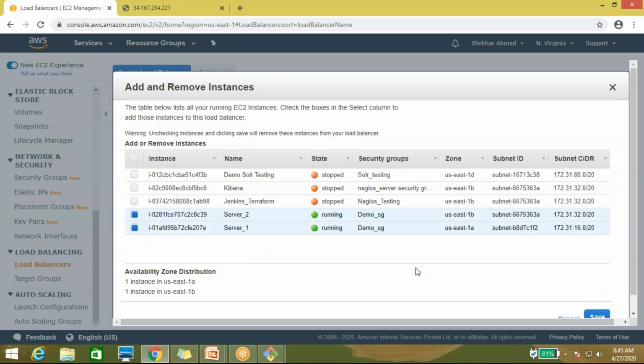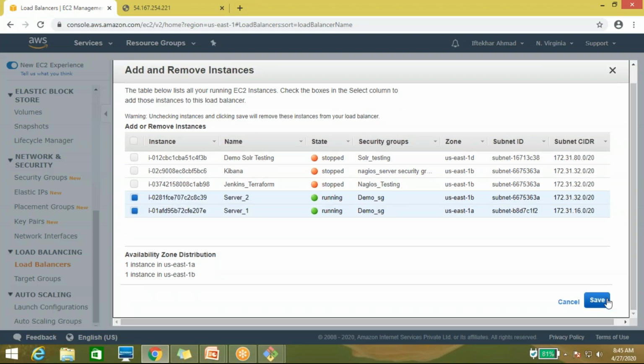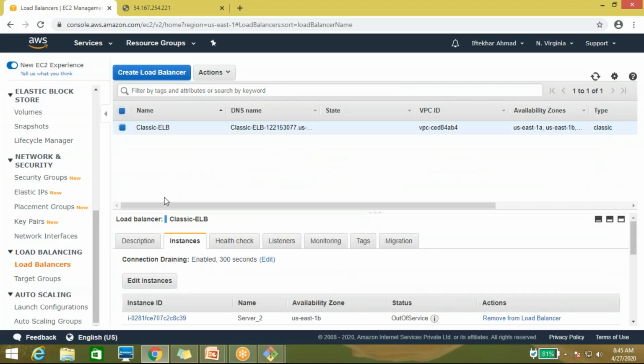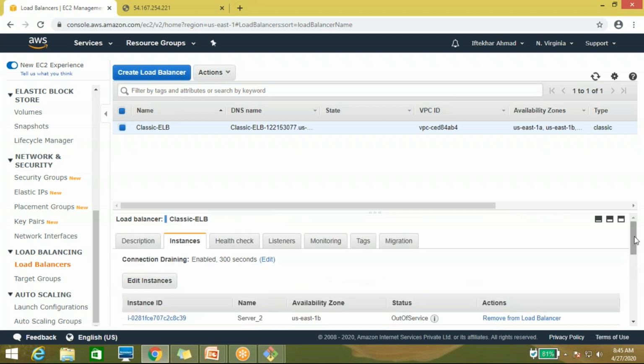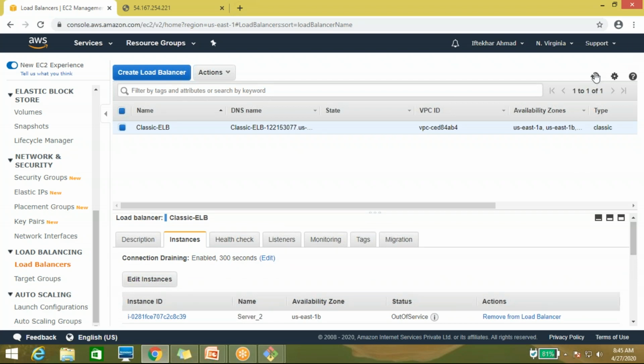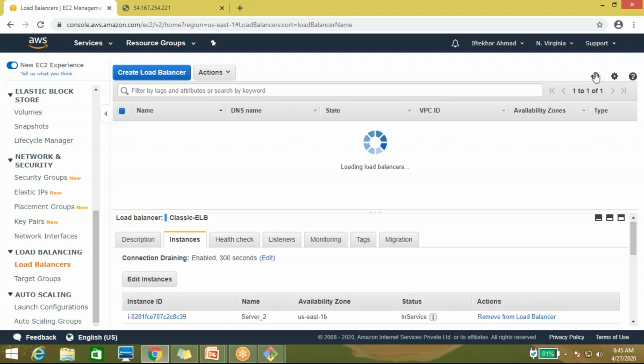I have to add these instances here also. Now it's showing out of service. After a few moments it will come up and show in service. It will take some time.